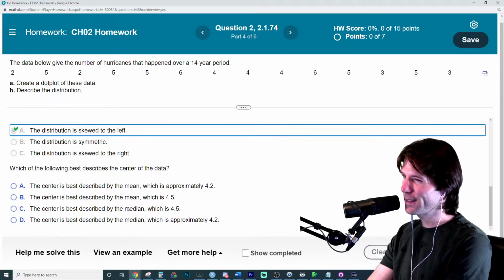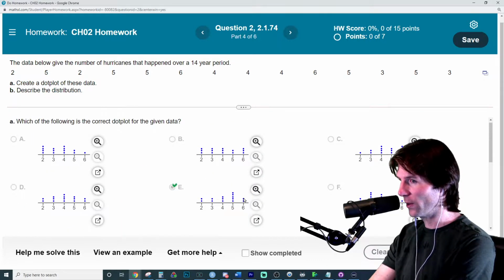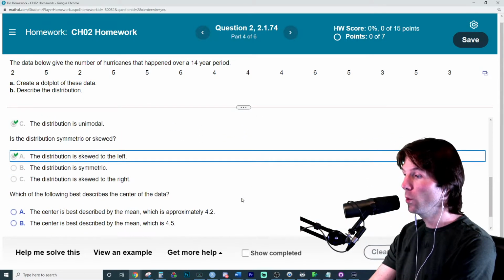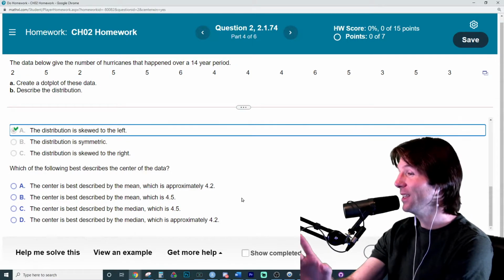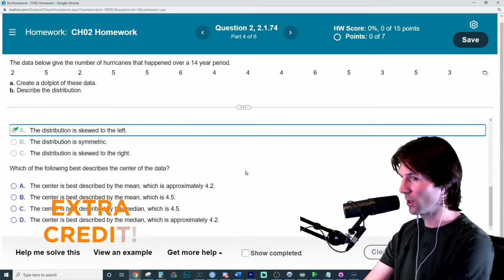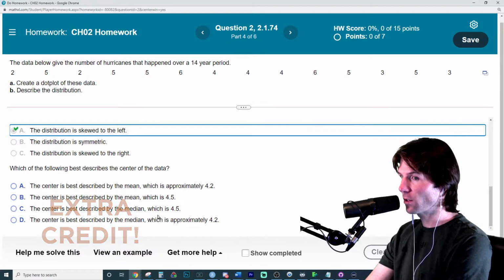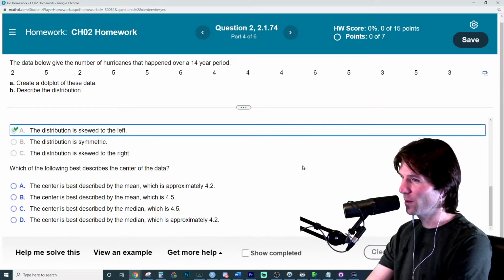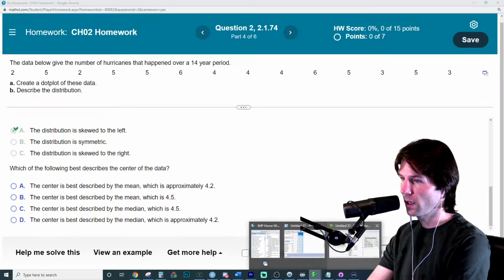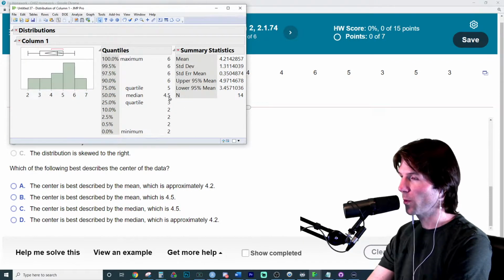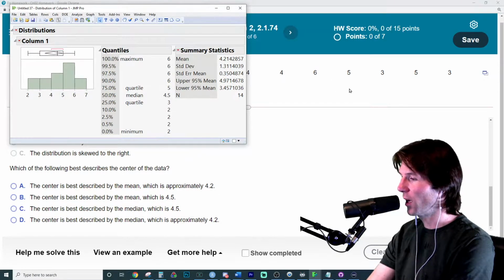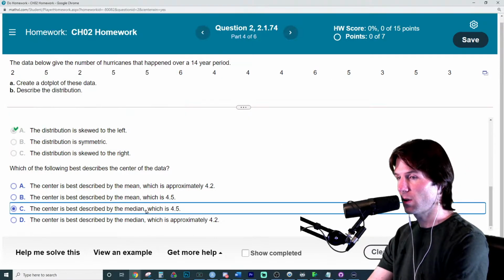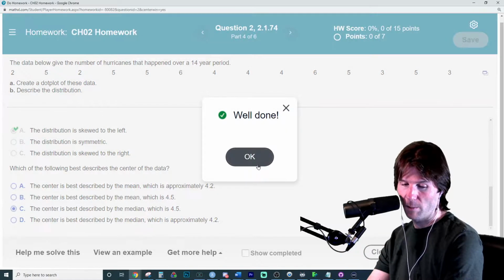So modality is like the central area. But mode, we don't have really as a choice. Mode's not bad. Mode's good stuff right there. The median, because it's skewed, we're gonna go with the median. So the median would be the average of the two numbers, and we could use our output to figure it out. So you could find out the median is 4.5, but it can't be 4.2, because if you have like 4 and 5, they would have to average to 4.5. So the median right here is going to be the best measure.